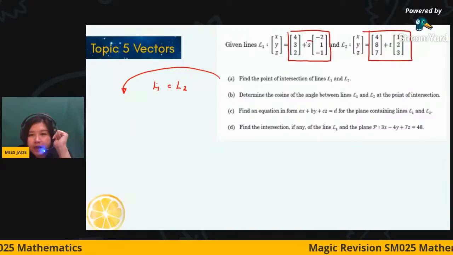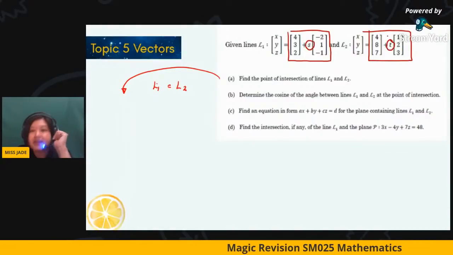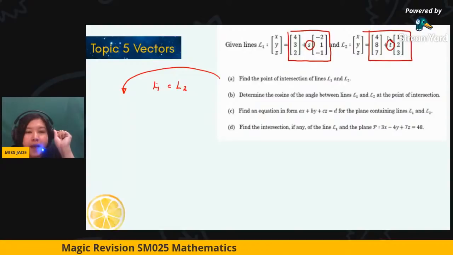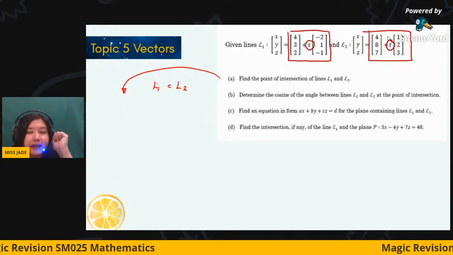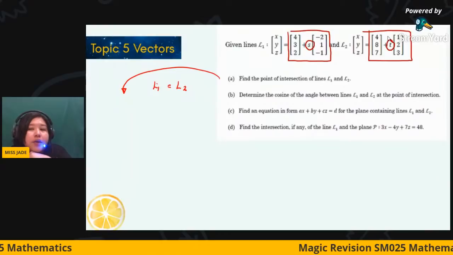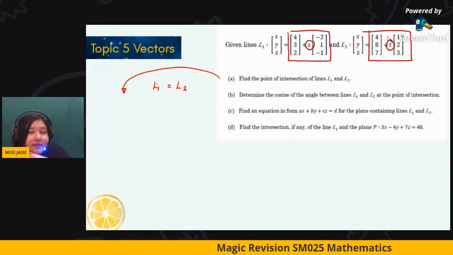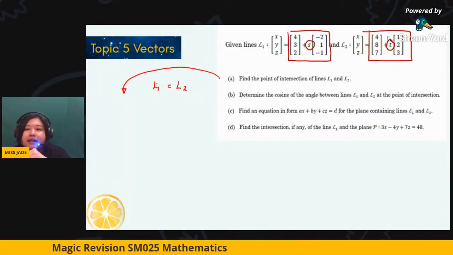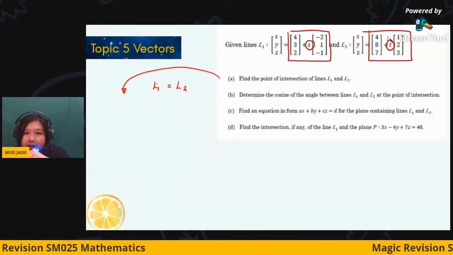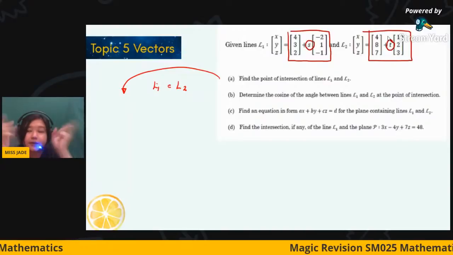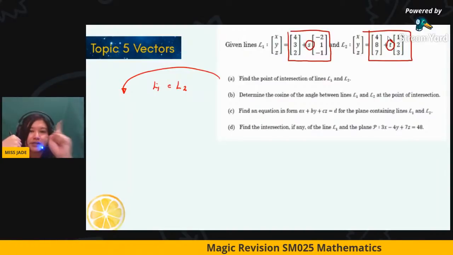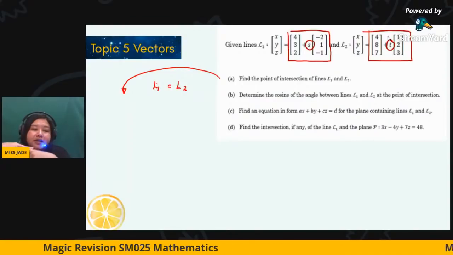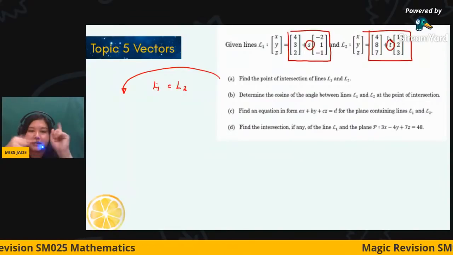So from here, you have two variables, S and T. The tip is, listen carefully: compare coefficients i, j, and k to get equations in terms of S and T. And then after that, you solve them simultaneously, and you get the coordinates. I just throw you the idea. Later, you can ask in the group. So this is for question A, the tips for finding the intersection between line and line.